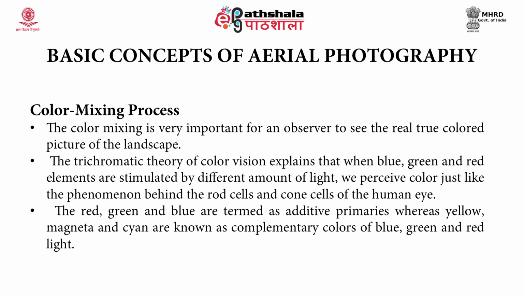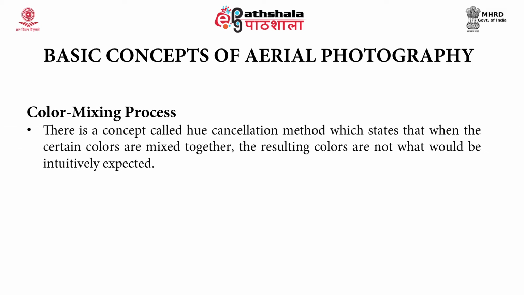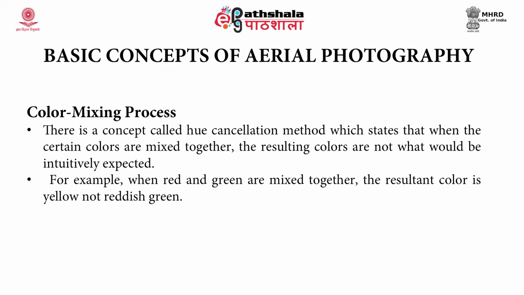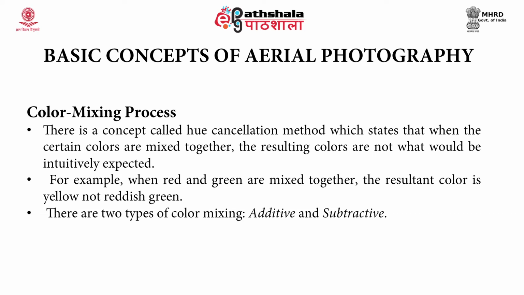The red, green and blue are termed as additive primaries, whereas yellow, magenta and cyan are known as complementary colors of blue, green and red light. There is a concept called the hue cancellation method which states that when certain colors are mixed together, the resulting colors are not what we would intuitively expect. For example, when red and green are mixed together, the resultant color is yellow and it's not reddish green. Thus, there are two types of color mixing: additive and subtractive color mixing. Let's see what these are.